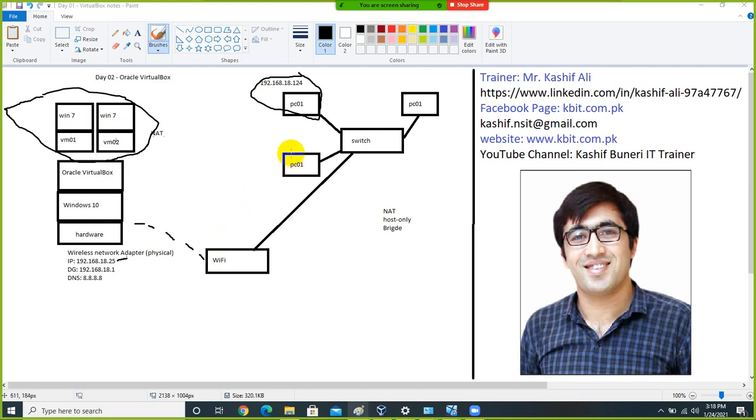For example, this physical machine or any other machine which is connected to the physical network. So in that case we will select the net option.